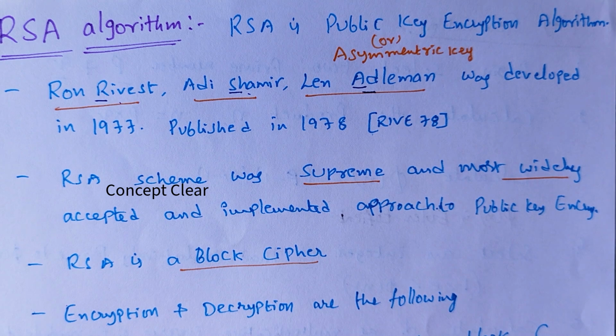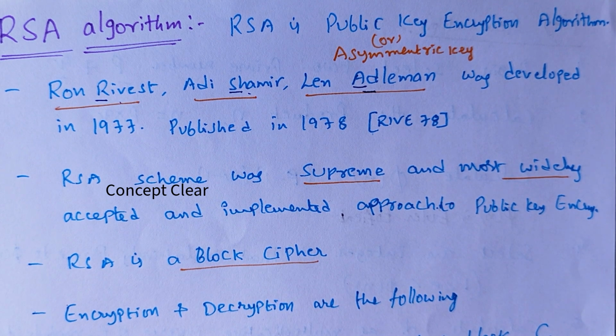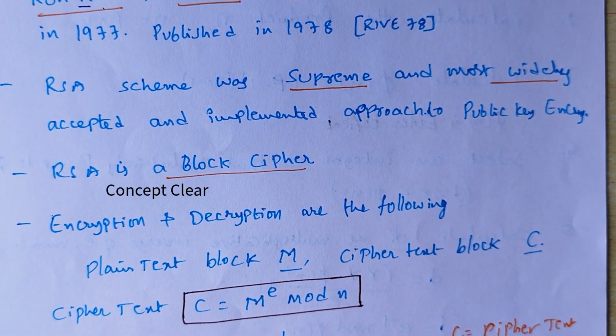The RSA scheme is the most widely accepted and implemented approach to public key encryption. RSA is a block cipher. What is the meaning of block cipher? A block cipher is where the plain text is divided into a number of subparts, and after encryption we get the same size of cipher text message. That is called a block cipher.